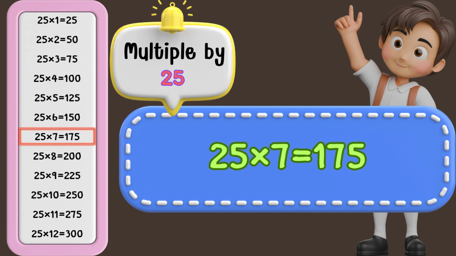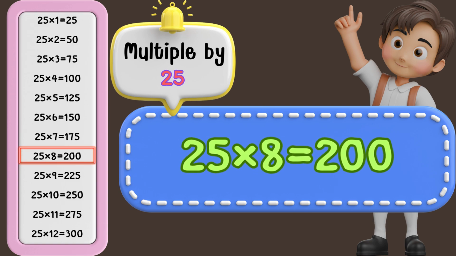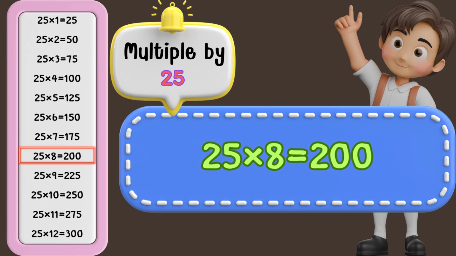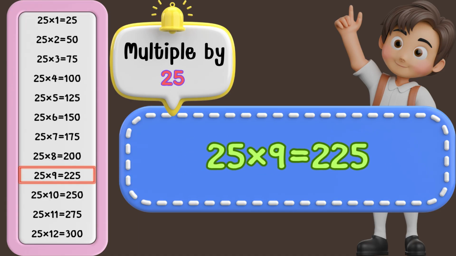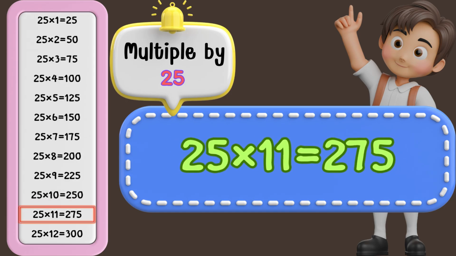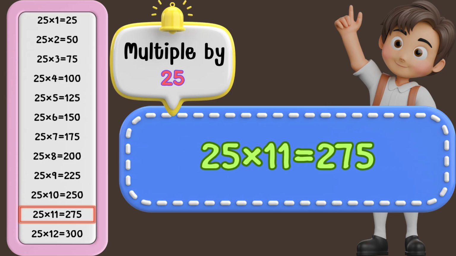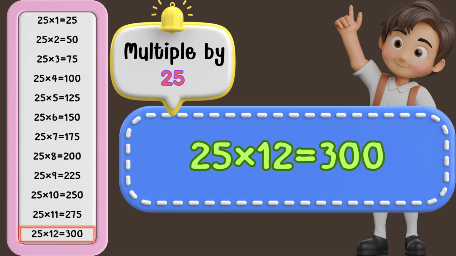25 times 7 is 175. 25 times 8 is 200. 25 times 9 is 225. 25 times 10 is 250. 25 times 11 is 275. 25 times 12 is 300.